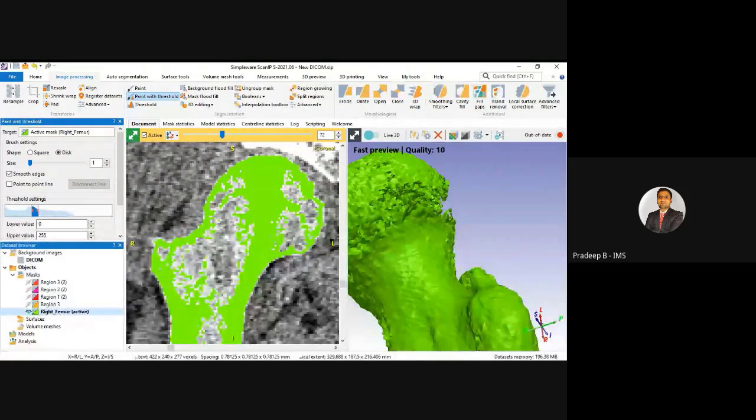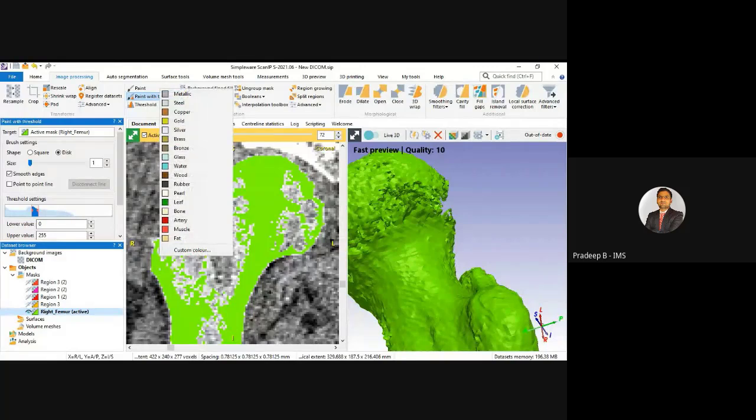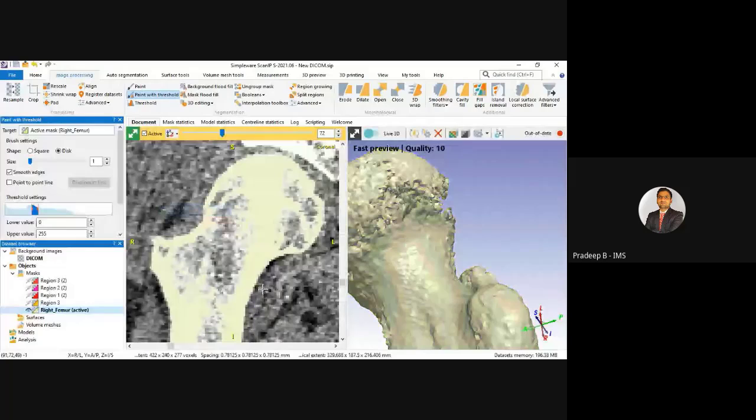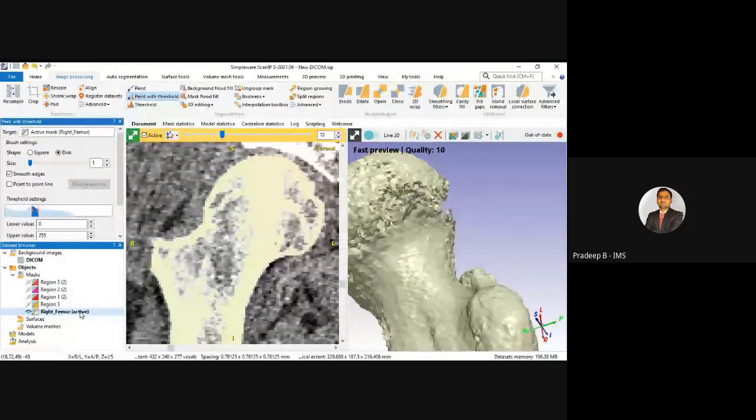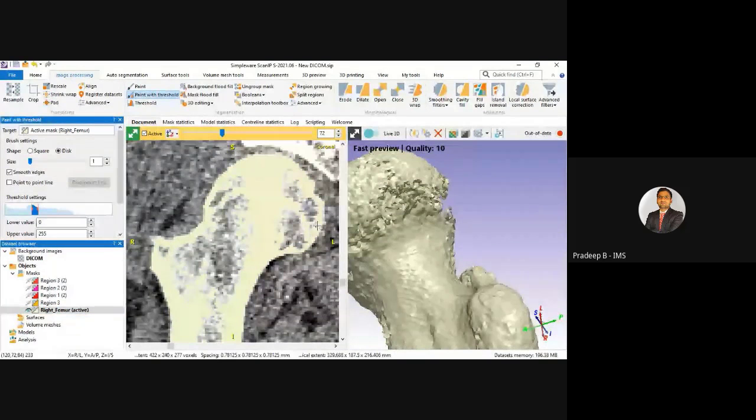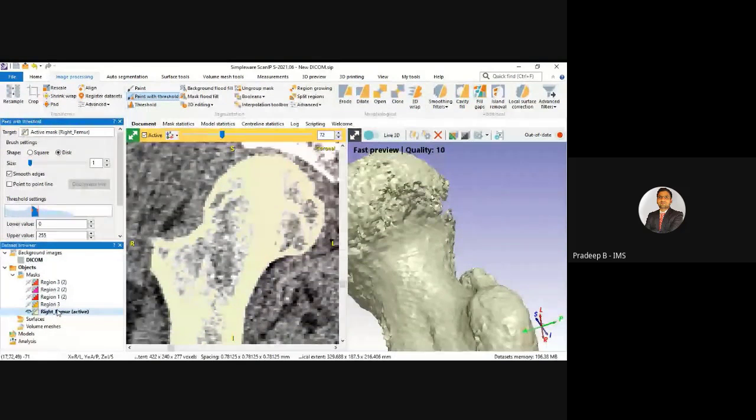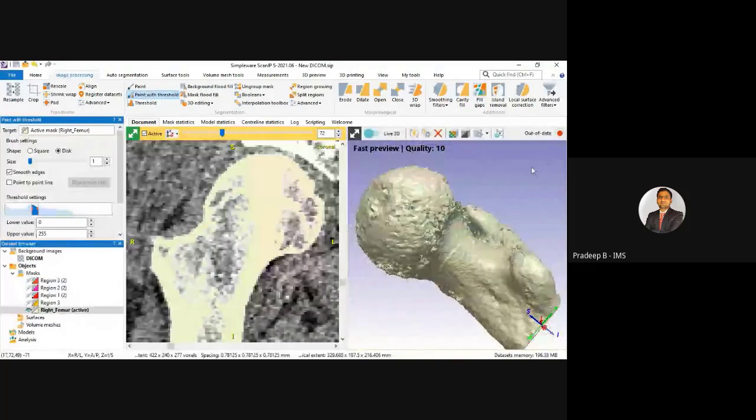Okay, let's say we will change the color. Let's say bone. Okay, so bone is also like for the paint. Okay, you can see here.